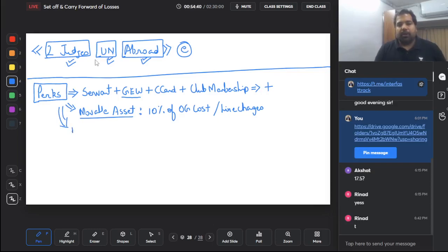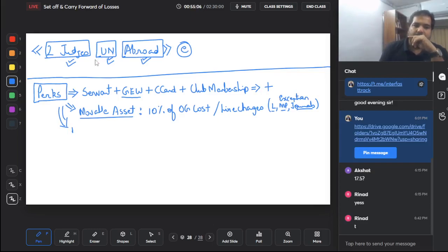But there are 3 exceptions to movable asset: laptop, mobile phones and journals. These, even if you're using the laptop which is for office purpose, even if you use for personal purposes, or mobile phone, even if you take your parents' call or your friends' calls, or your journals, office journals, then it's an exception. These are okay. There will be no perquisite in these 3 cases.